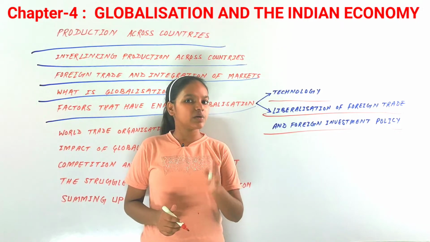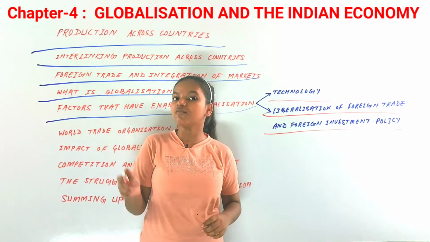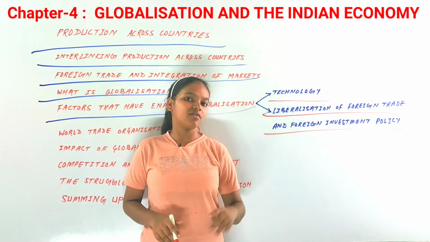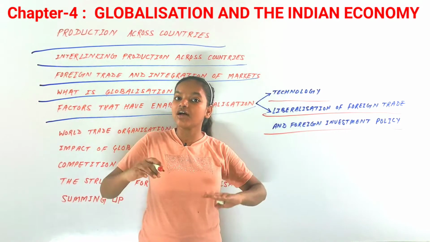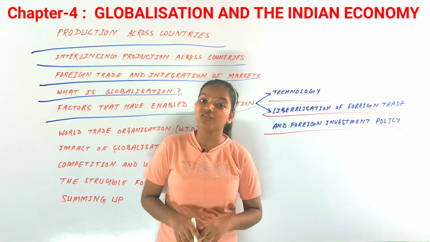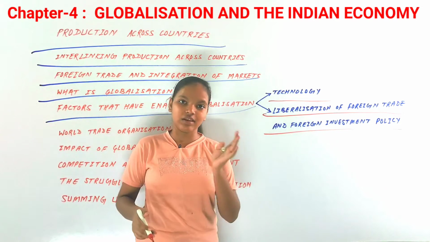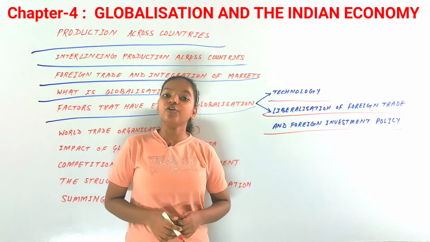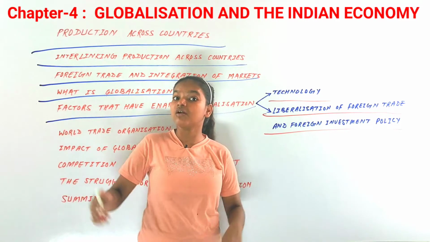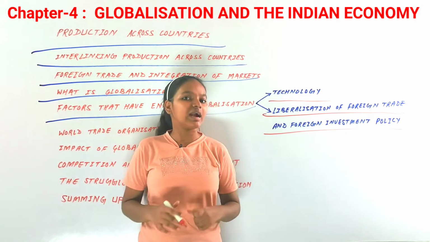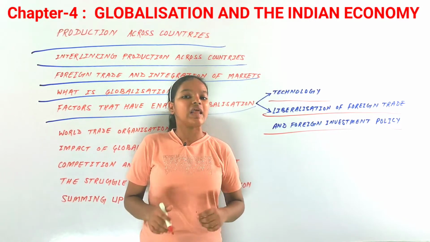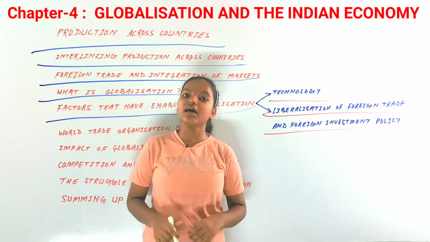And after independence, for 50 years, what happened was that there were always barriers of tax, so that Indian production would continue. You know what, after independence, India was still a new, developing country, and even now it is a developing country. But when a country is new, it doesn't have to face competition, otherwise it would go down, it would fall down. That is why in the starting days after independence, tax was imposed.